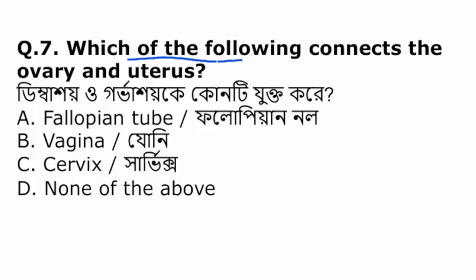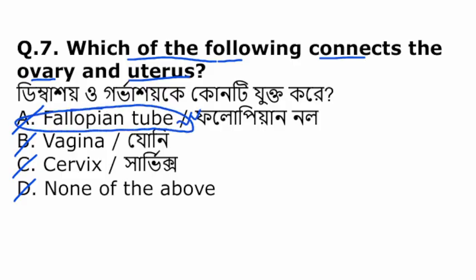Which of the following connects ovary and uterus? Fallopian tube, vagina, cervix, none of the above. The fallopian tube is the connecting link between the ovary and the uterus.